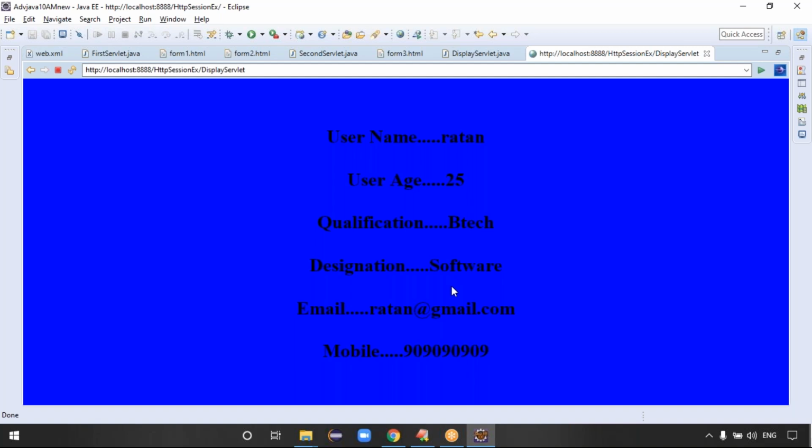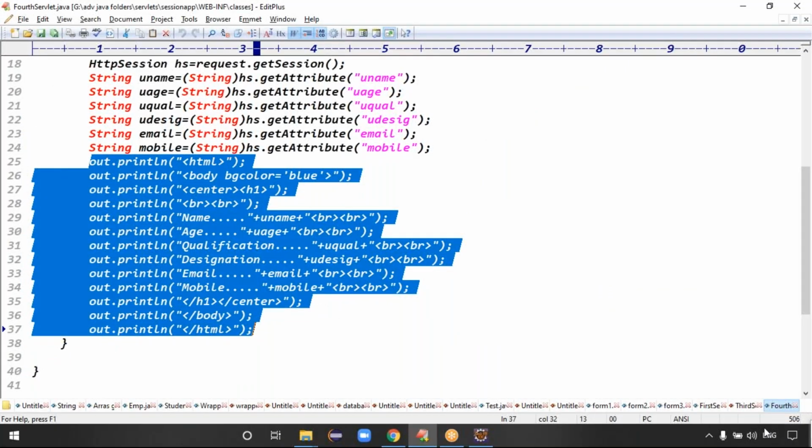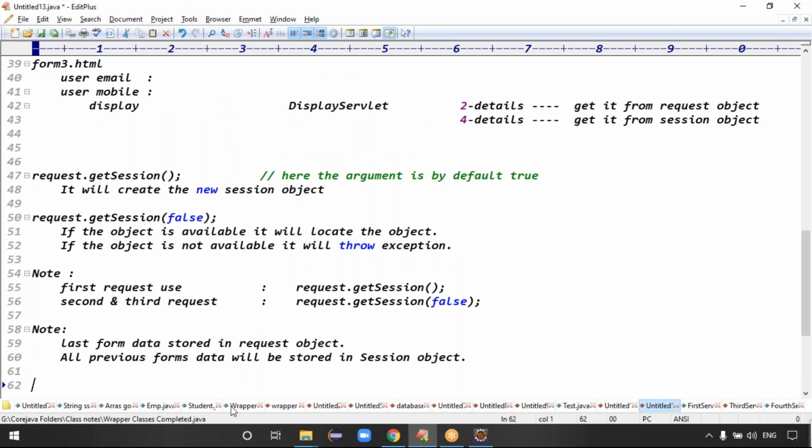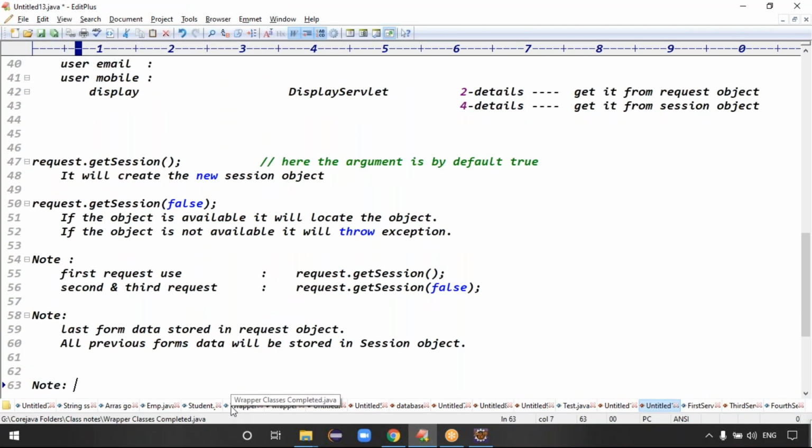Guys, is your session object present at client side or server side? I will maintain your data at client side or server side? Definitely server side, right? Exactly. One more note, guys.